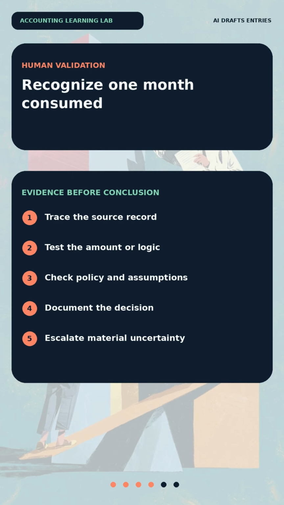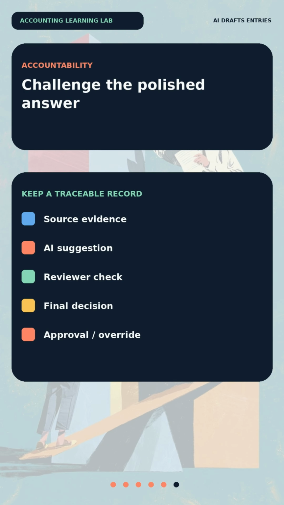Document the prompt, the AI output, the reviewer's changes, the source documents considered, and the final approval. Use approved tools and protect confidential data. If the facts are incomplete, the output conflicts with policy, or debits and credits do not balance, stop and escalate. The goal is not merely a fluent explanation. The goal is a traceable, accurate journal entry that a human accountant can understand, test, and approve.